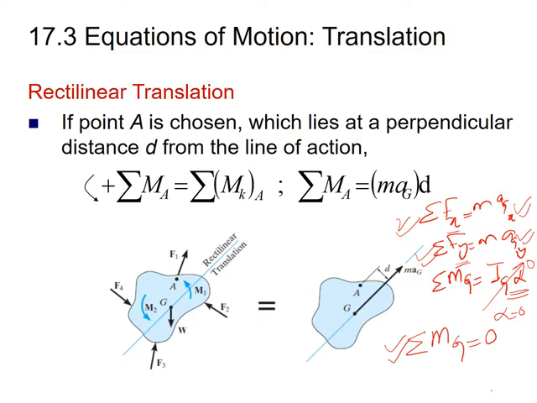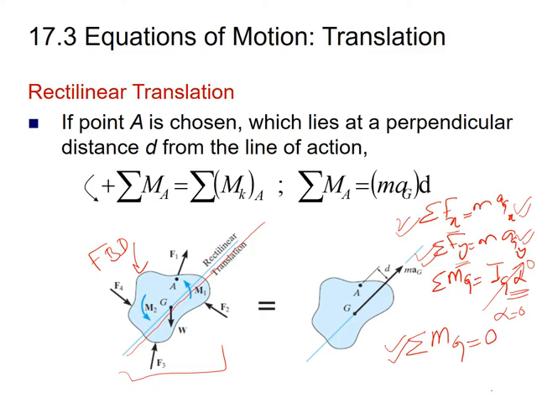There may be a case when you have to find a moment about any other point or particle that is not the mass center of the rigid body. For that we have to draw the kinetic diagram. Let us say that this is the free body diagram that is given to you, and this rigid body translates through this path.